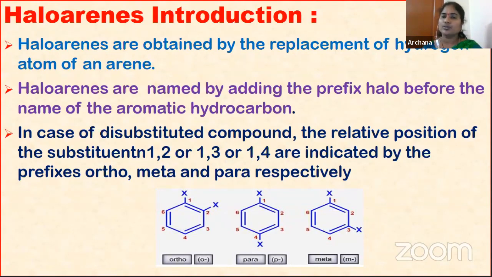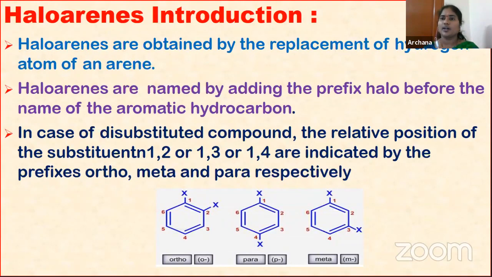Now, how do we name the haloarenes? See, these are named by adding a prefix in front of the name of the aromatic hydrocarbon. Which prefix do we use in order to name the haloarenes? We have to use halo as the prefix. In case it is a disubstituted one, what is meant by disubstituted? It means more than one halogen, that is, two halogens present on the aromatic ring. So how do we name it?